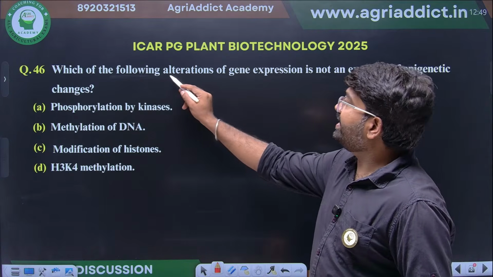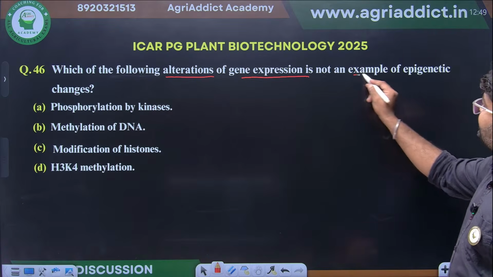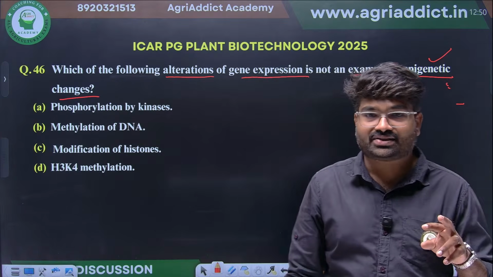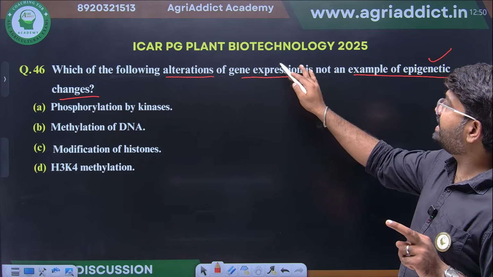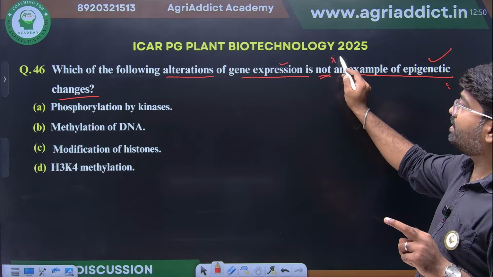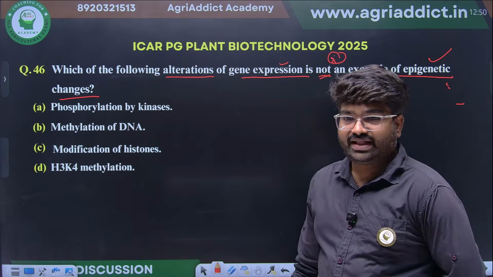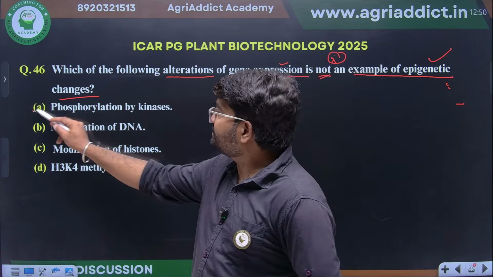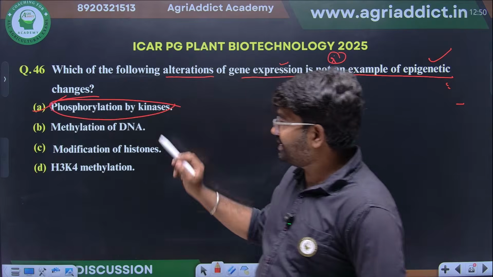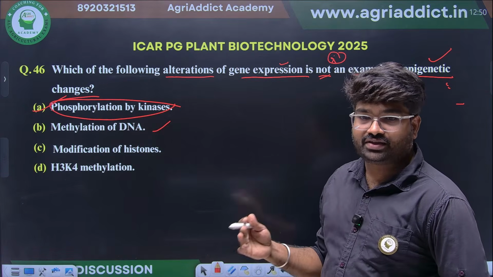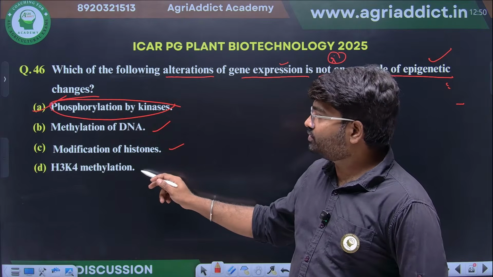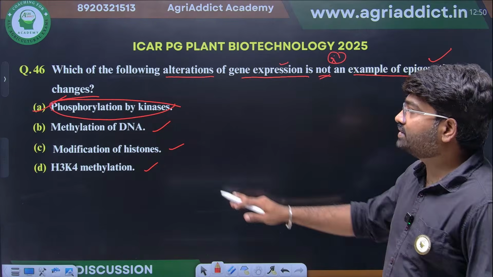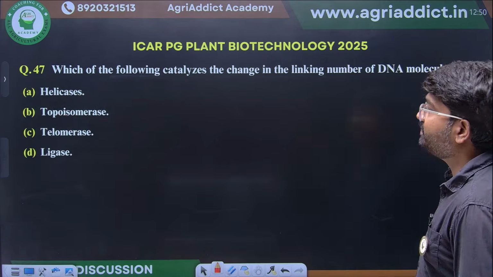Next, which of the following alterations of gene expression is not an example of epigenetic change? See here, they asked 2 questions from epigenetics last year. What will be the answer? Phosphorylation by kinases is not an example, but methylation of the DNA that may influence gene expression, and modification of histones like H3K4 methylation, these all are epigenetic modifications. So phosphorylation by kinase is not an epigenetic modification.